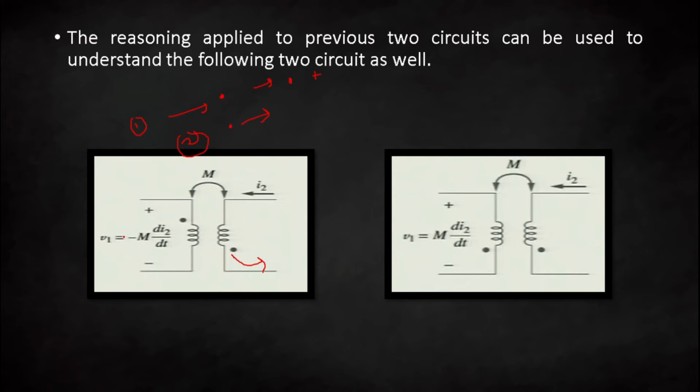So here it is plus, that is why the induced voltage will be minus M di2 by dt. Here you can see another example. Here also the current is leaving from the dotted terminal, and at the dotted terminal the polarity is minus, that is why the voltage will be plus M di2 by dt. Very simple. If you just keep these two things in mind, the mutual induced voltage polarity can be easily found out.